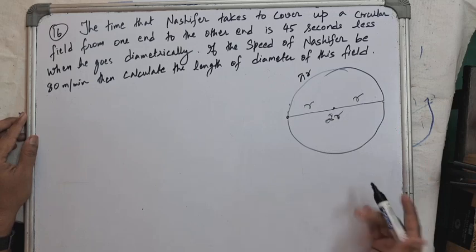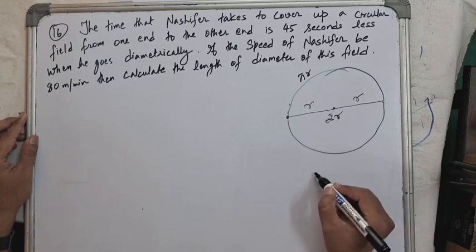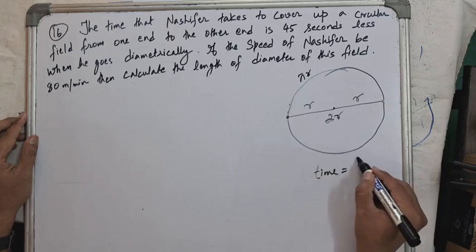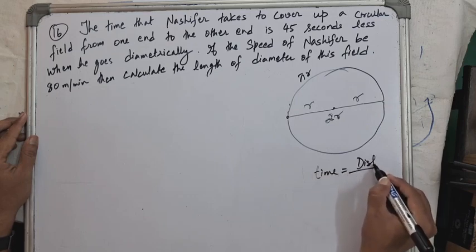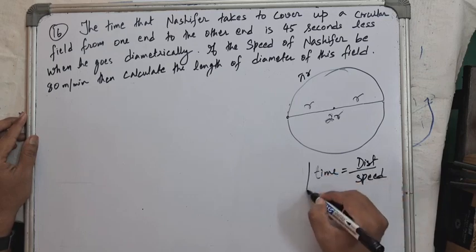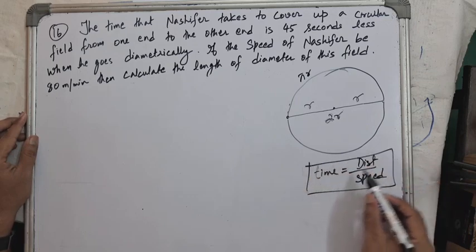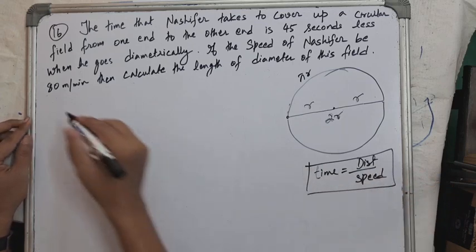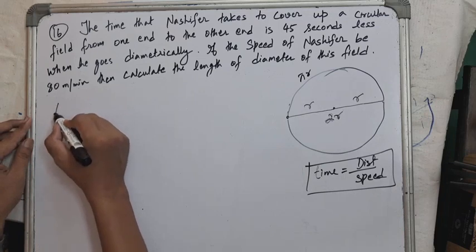Now, let's understand this. Time equals distance upon speed. This is the formula which we are going to need to solve this question. Time equals distance upon speed. We know this formula, isn't it? So let's start solving this question.